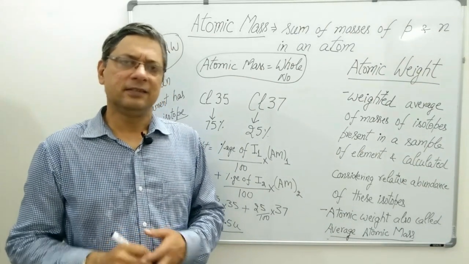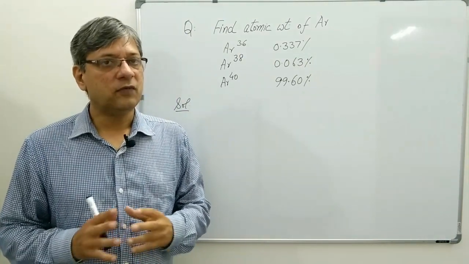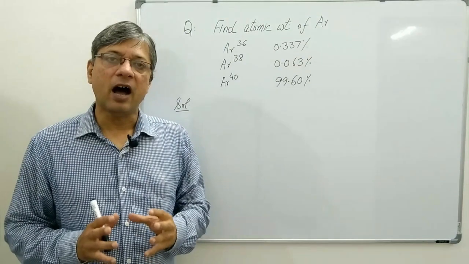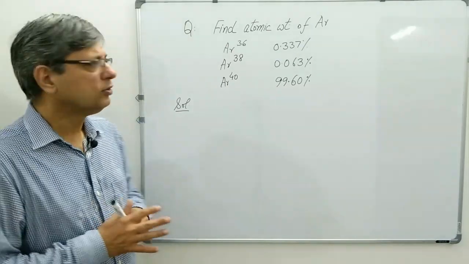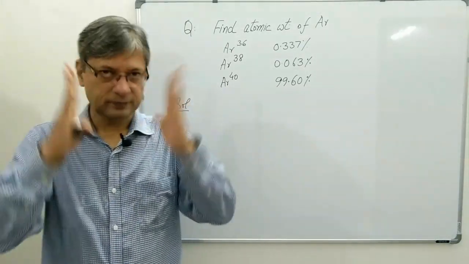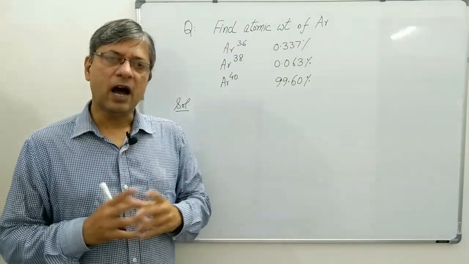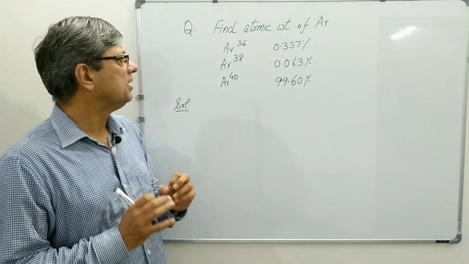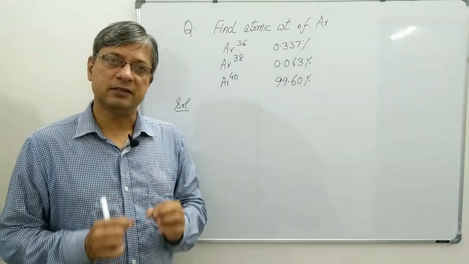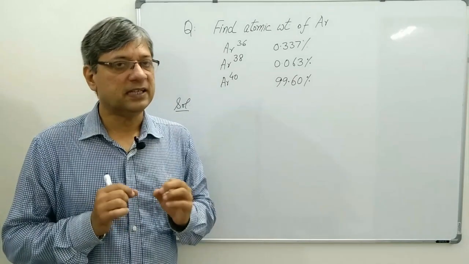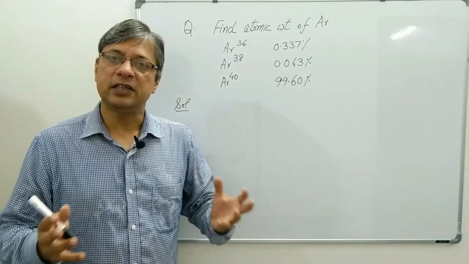Let us try some numericals on this topic. Question is, find the atomic weight of argon if in the given sample the isotopes are present in the given percentage abundance. Argon sample has 3 isotopes, 36, 38 and 40, and the relative percentage abundance of each of the isotopes has been given, and you have to find out the atomic weight of argon or average atomic mass.